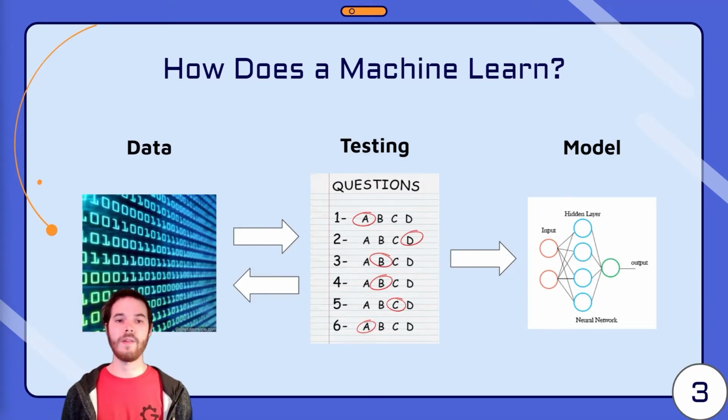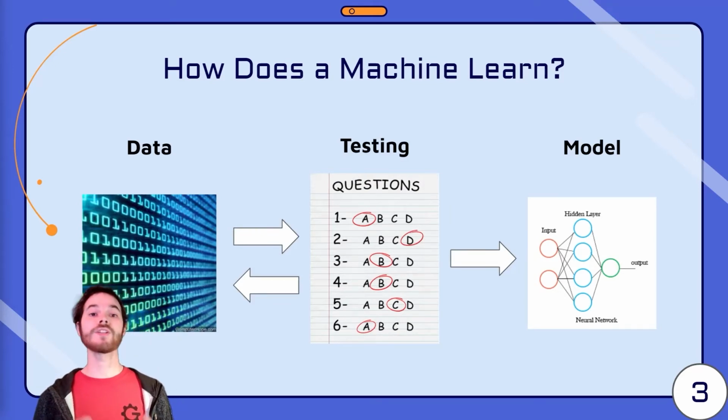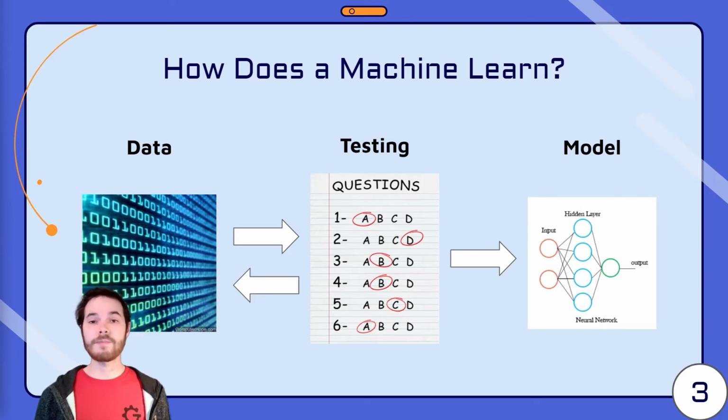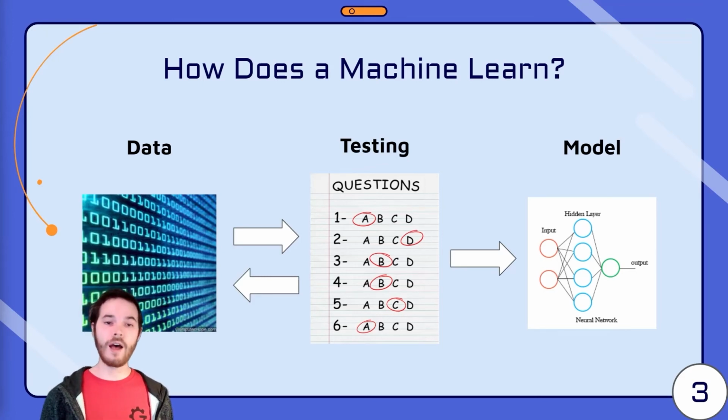Overall, the process looks a lot like this. We start out with a bunch of data. So for example, images of cats and dogs. We would then give the computer some kind of test where it would go through each picture and we'd ask the computer if that picture is one of a dog or if it's a cat. Every time it got the wrong answer, we would correct it. After doing this enough times with enough pictures, the computer would start being able to tell the difference between the two fairly well. And what we've done here is we've created a kind of model of the problem. This program on the computer would now have a sort of representation of the differences between a dog and a cat.